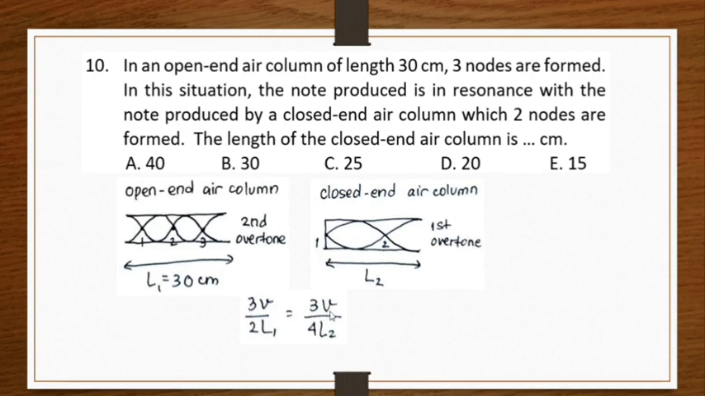It is the speed of sound in air, because in an air column, it is air that vibrates. So 2L1, 2 times 30, will be equal to 4 times L2. And that's how we calculate L2, which is 15 centimeters. So the answer is E.